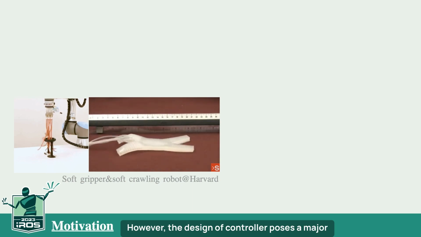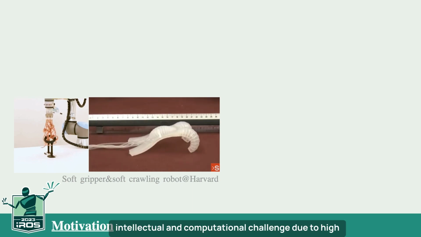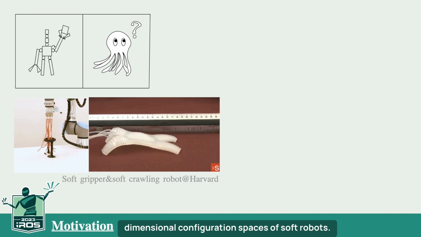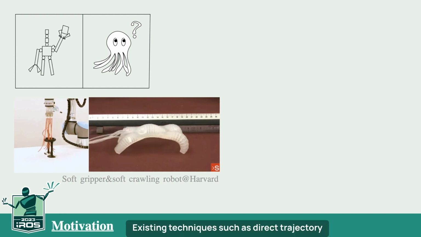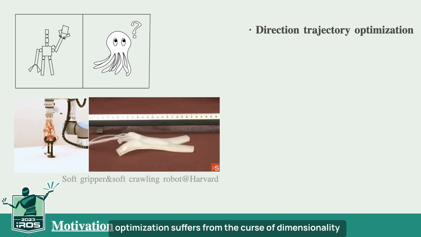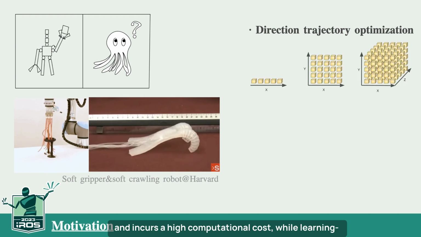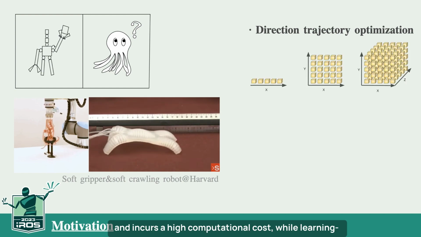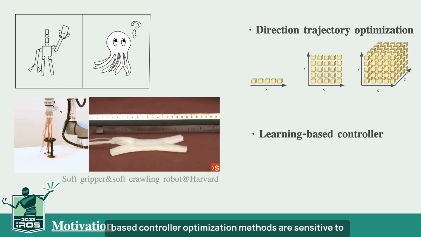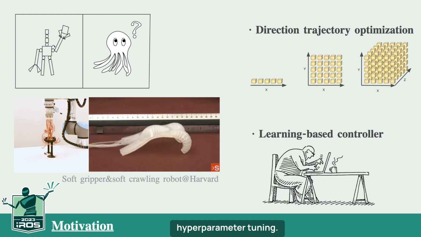However, the design of controller poses a major intellectual and computational challenge due to high-dimensional configuration spaces of soft robots. Existing techniques such as direct trajectory optimization suffer from the curse of dimensionality and incur a high computational cost, while learning-based controller optimization methods are sensitive to hyperparameter tuning.